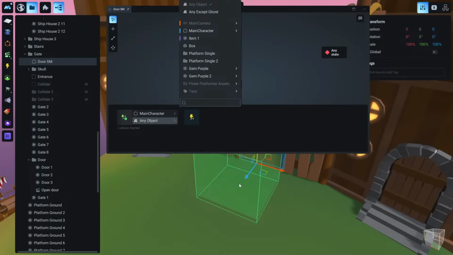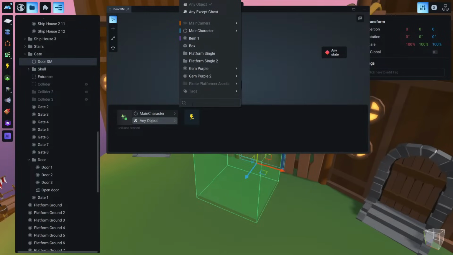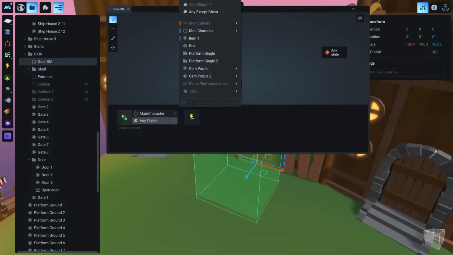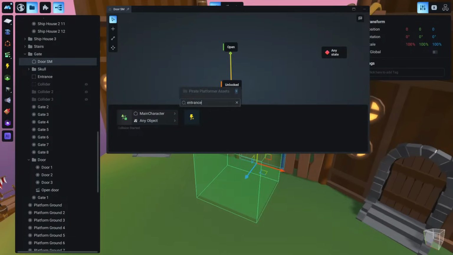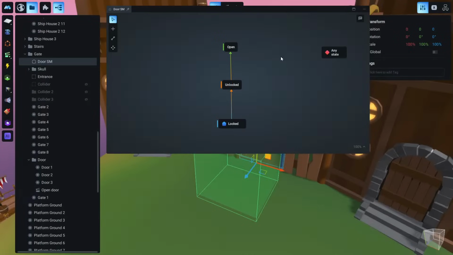So let me do this really quick and I will explain the logic. Because this collider is somewhere here and it's very difficult to find, let's type here entrance. Okay, entrance, and the menu is filtering the results, and we find the entrance collider. That's why it is important to give names that you can remember. And this is it. The statement is finished.